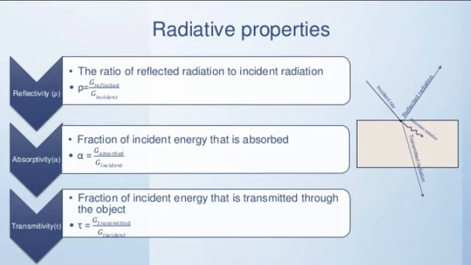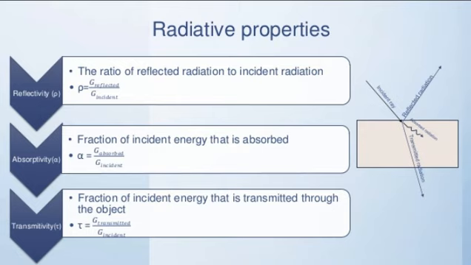So basically, reflectivity is shown by the symbol rho, absorptivity by alpha, and transmittivity by tau. The first is reflectivity, the ratio of reflected radiation to incident radiation. Incident radiation means the actual amount of radiation coming from the sun, and its intensity is given by the intensity.